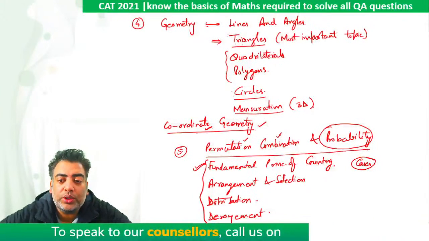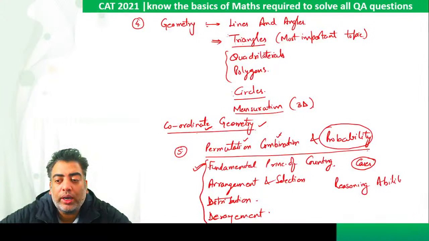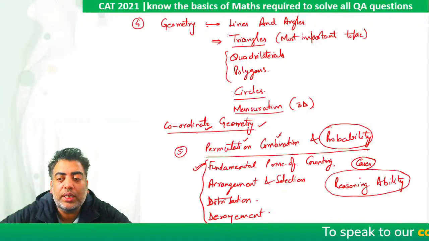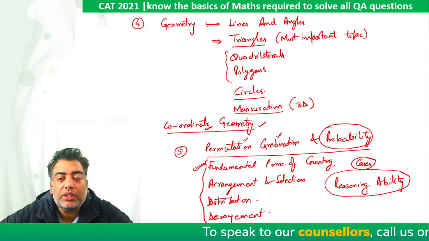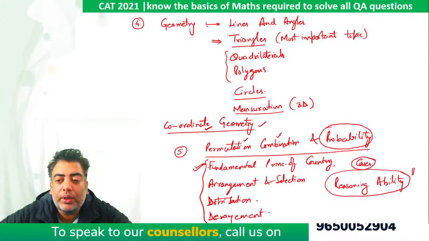So to solve questions based on P and C, your reasoning ability should be good. Or in other words, while practicing questions based on permutation and combination, please keep in mind your reasoning ability will also improve.